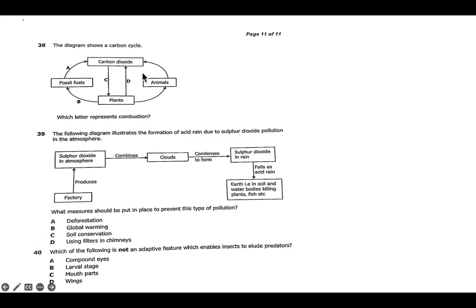Okay, and then also you need to know feeding, and death and decomposition. When an animal is decomposing, it gives out carbon dioxide to the atmosphere. Then we have B, fossilization. This one is fossilization.